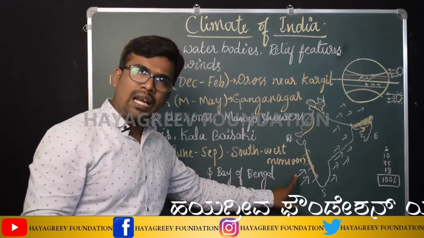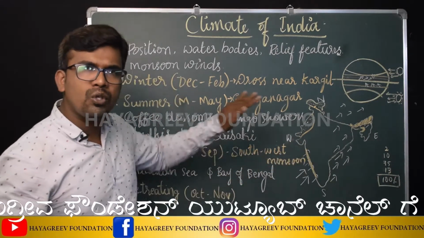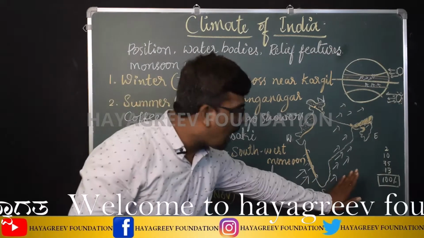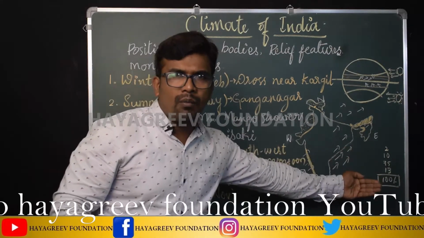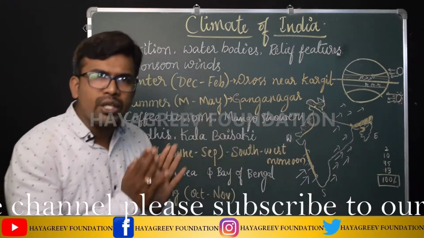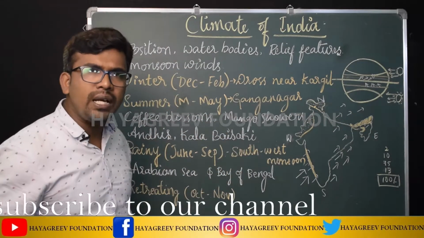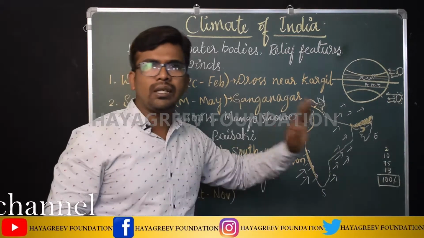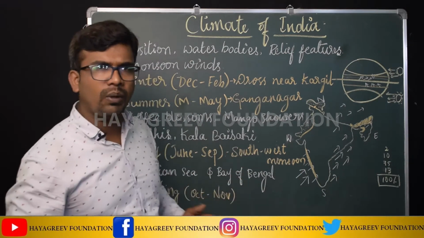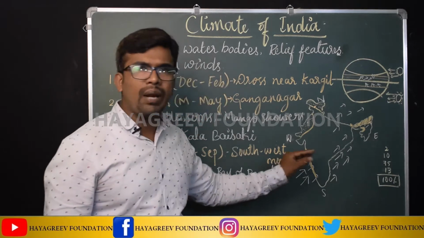One is the Arabian Sea branch, which blows over the Arabian Sea. Another one is the Bay of Bengal branch, the winds which blow over the Bay of Bengal. These two branches bring heavy rainfall throughout the country. Come, let us see how this rainfall takes place here. The Arabian Sea branch is there.